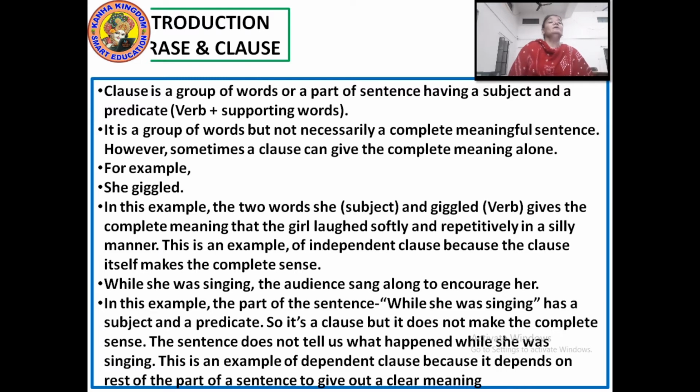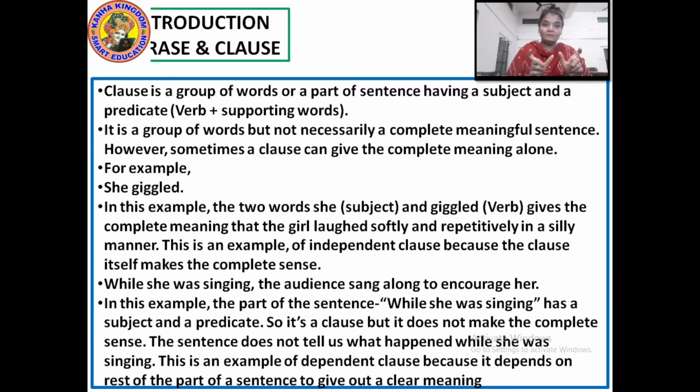Again here, the group of words from the sentence "While she was singing, the audience sang along to encourage her." From this, "while she was singing" is the group of words and that is the clause, but this group of words is not making any complete sense. The sentence does not tell us what happened while she was singing.